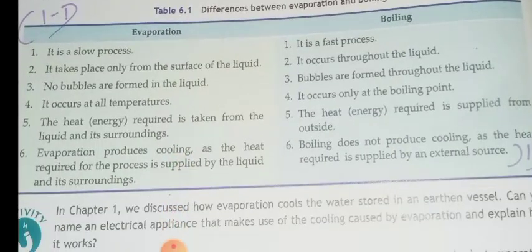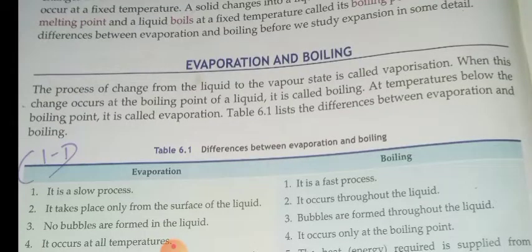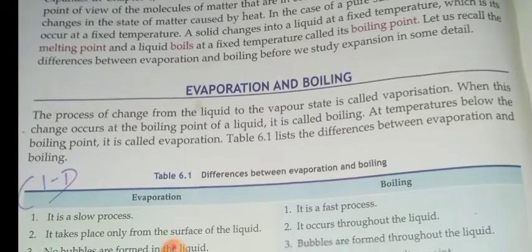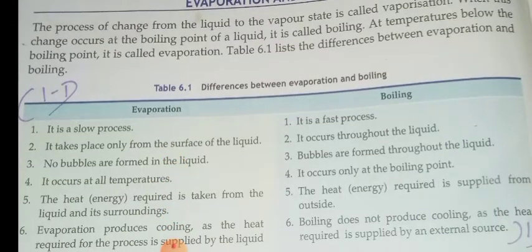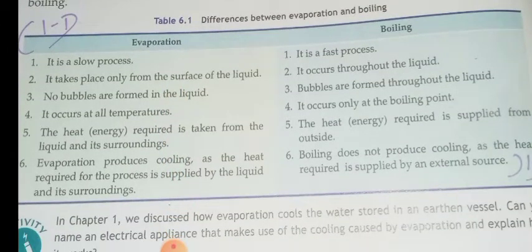What is vaporization? When a liquid converts into gas, that is called vaporization. Okay. What do you mean by boiling? At a particular temperature, the liquid begins to boil. That temperature is called the boiling point and it is a fixed one. What is the difference between evaporation and boiling?